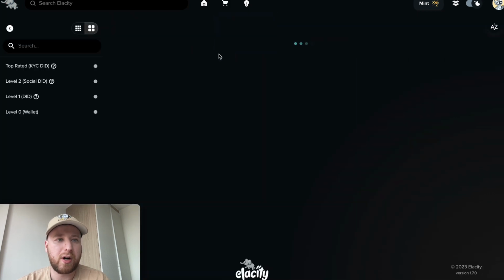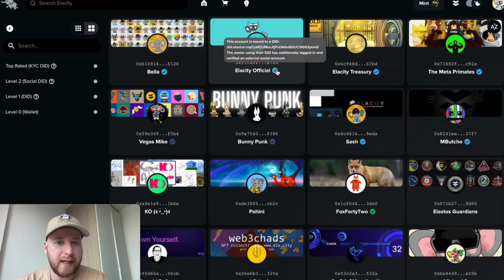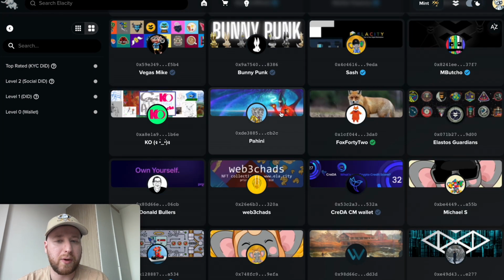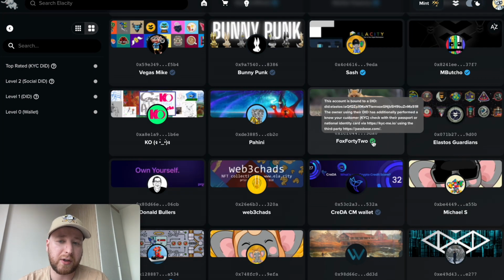We then have shops. These are all the individuals, and we have DIDs, decentralized identifiers with verifiable credentials. So these are independent identities who have verified their social accounts and they earn blue ticks. And in the same way, you also have decentralized identifiers who have done KYC checks and they get a green tick.